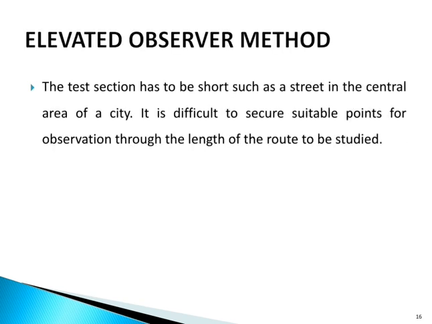So if we talk about this method, suppose the observer is standing here. This is the road stretch. The observer will be standing tall on the high building, so from this the area will be seen like this. This type of road stretch can be taken, and then he will observe the car or any vehicle entering and leaving the section, and from that all the data is studied. The only difficulty is that if hoarding or some buildings are there, then the test car or test section will not be seen clearly. So this is the elevated observer method.